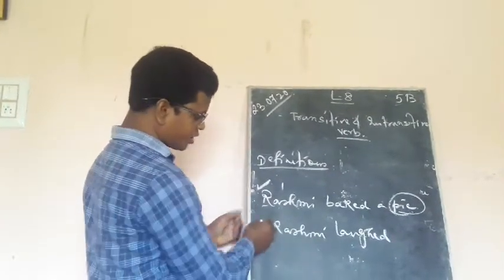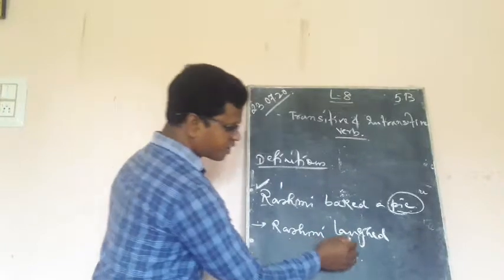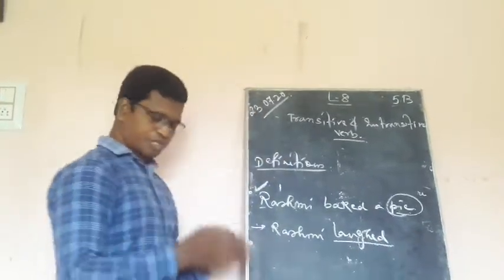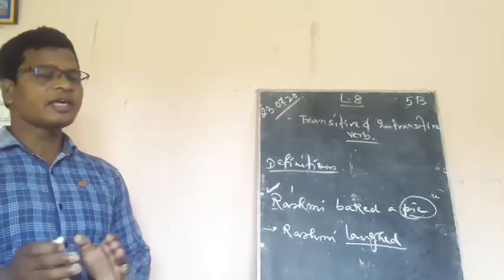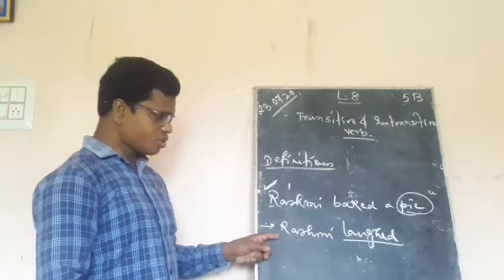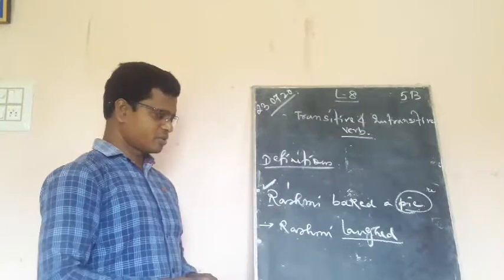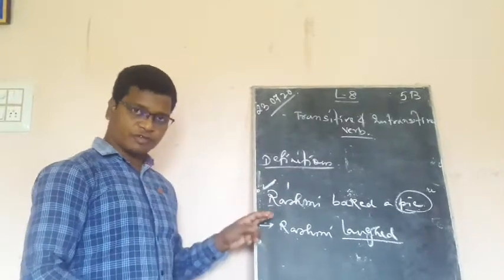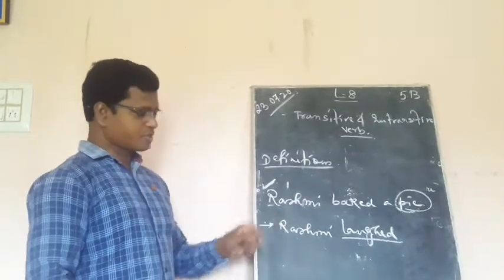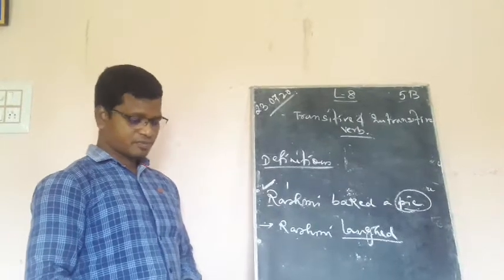Whereas the other one, here you can see, Rashmi loved. Here we can clearly understand it does not require any object to complete its meaning. So without the presence of any object, the sentence is complete.